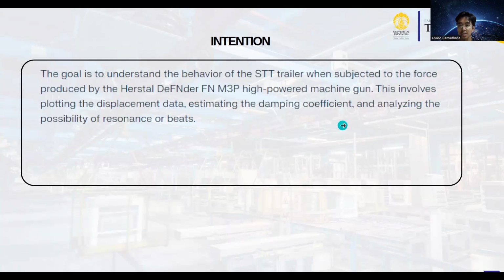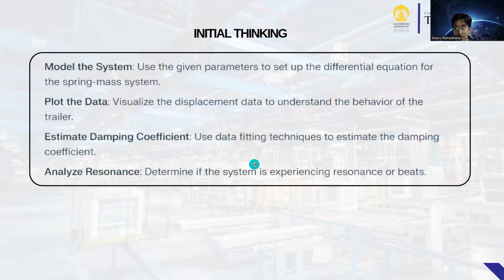Okay, next is number 4. The first intention, the goal, is to understand the behavior of the trailer when subjected to the force produced by the Defender V and M3V high power machine gun. This involves plotting the displacement data, estimating the damping coefficient, and analyzing the possibility of resonance orbits. Okay, next, this is the initial thinking.